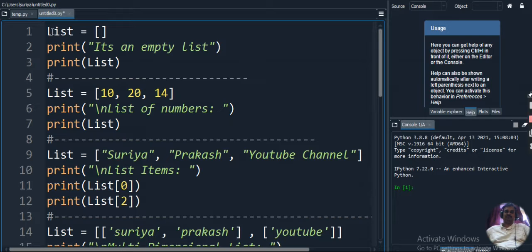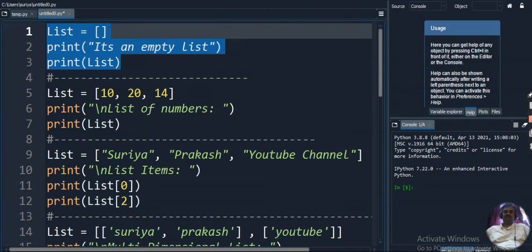We have a list with an open square and close square bracket. So this is the creation of a list. Whenever you are creating a list, you have to give an open square and close square bracket, and then give the list name. Our list name is LIST, which I wrote in capital letters. So I created an empty list. I didn't have any values inside the list, so when I print that, it will just print nothing. So I am executing this code and seeing the output. Here it's displaying an empty list.